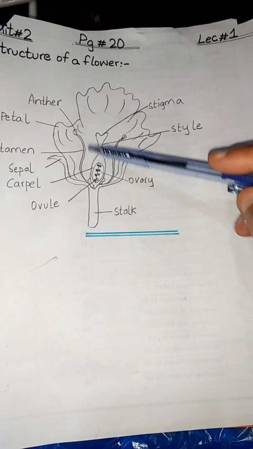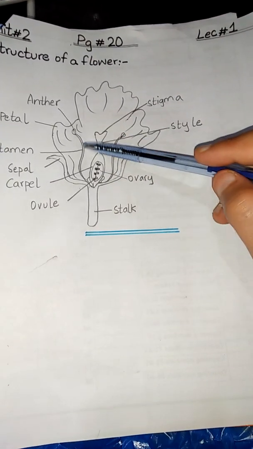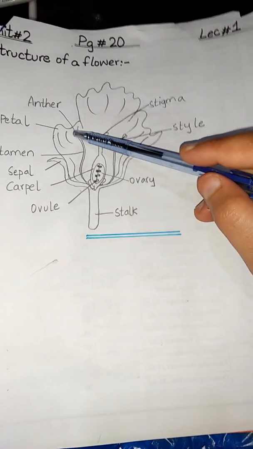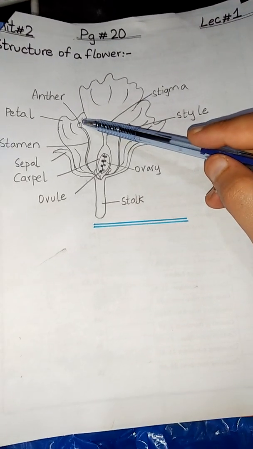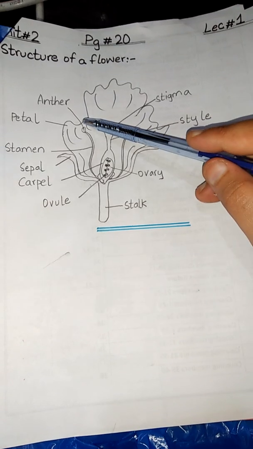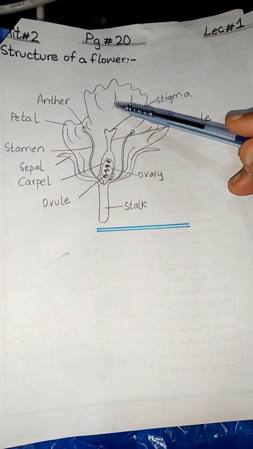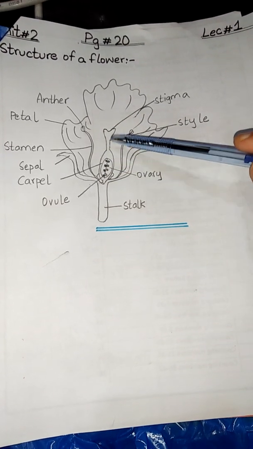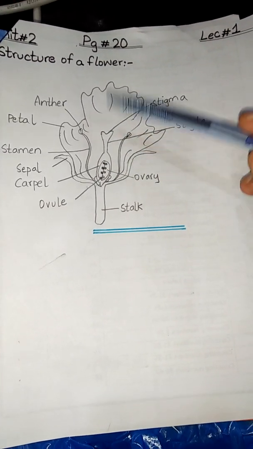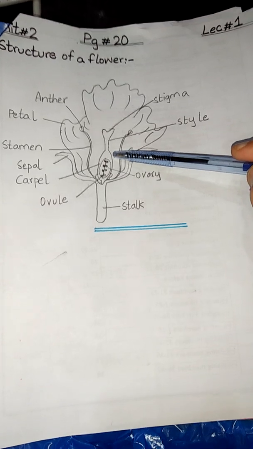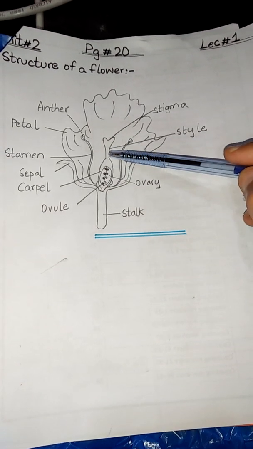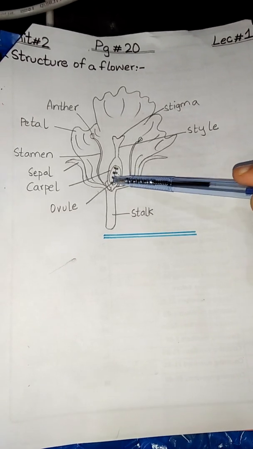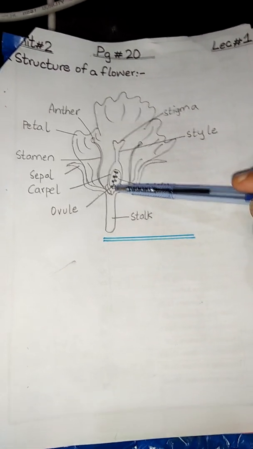Each stamen has a stalk called a filament, and at the tip of the filament there is an anther which contains yellow powder called pollen grains. In the center of the flower is the carpel. It is the female part of the flower. The carpel has a sticky tip called stigma, a thin neck called the style, and a lower part called the ovary. The ovary contains ovules, which contain the female cells.